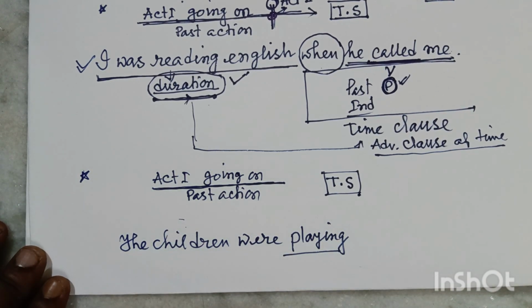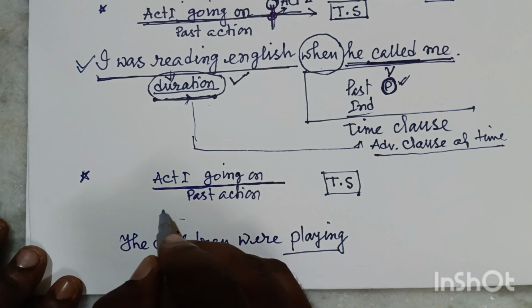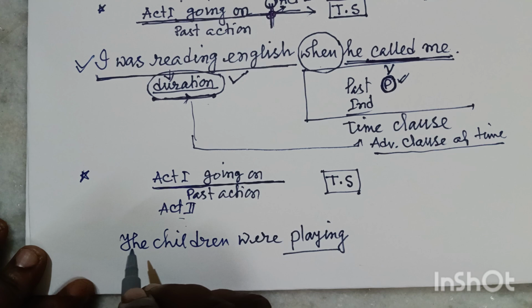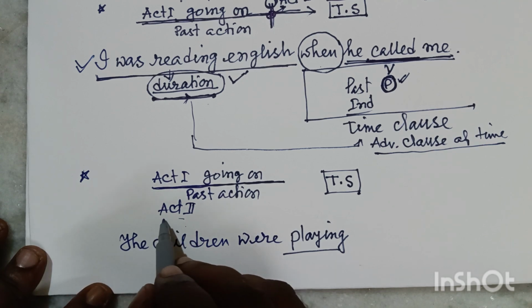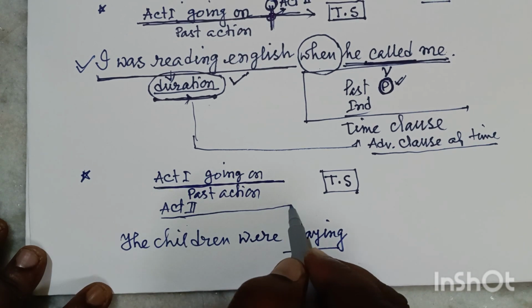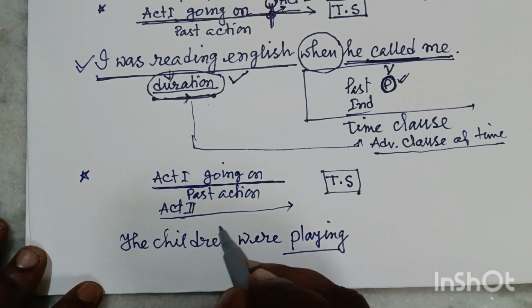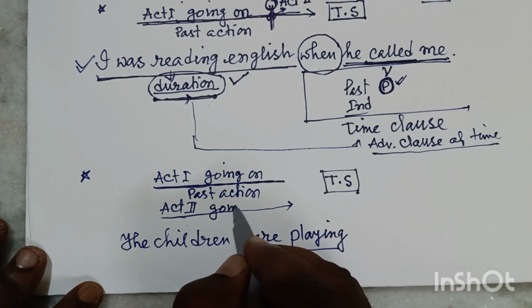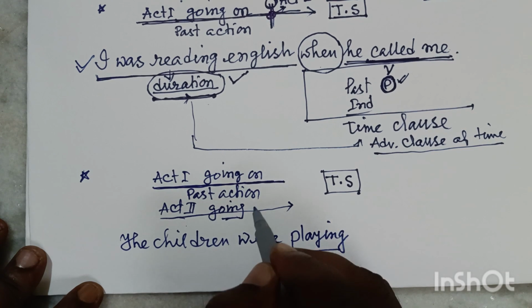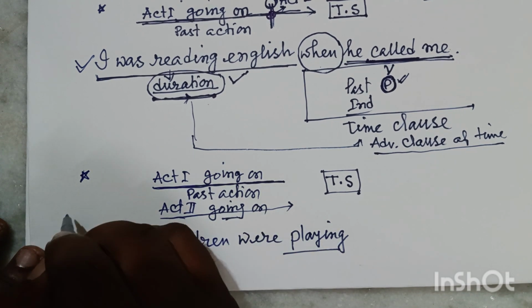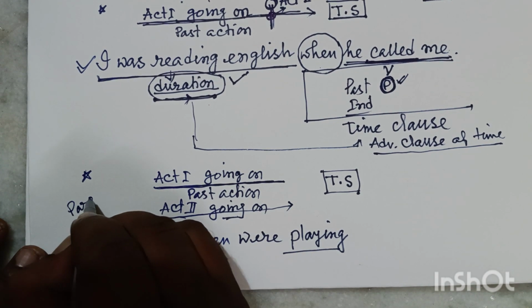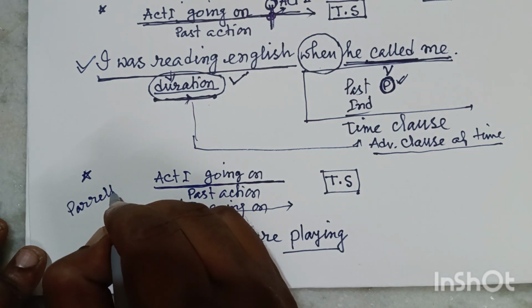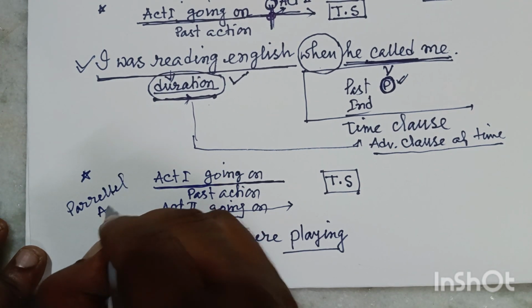Friends, suppose another action 2 was also going on at the same time. Friends, this is actually a parallel action.